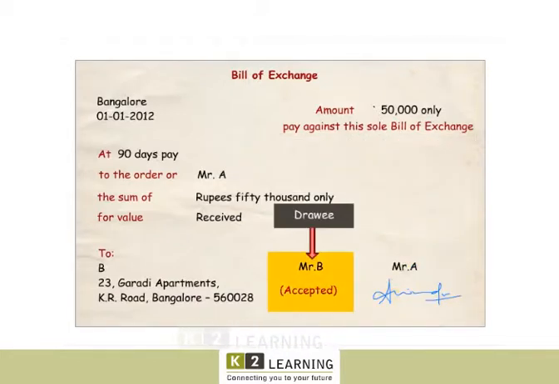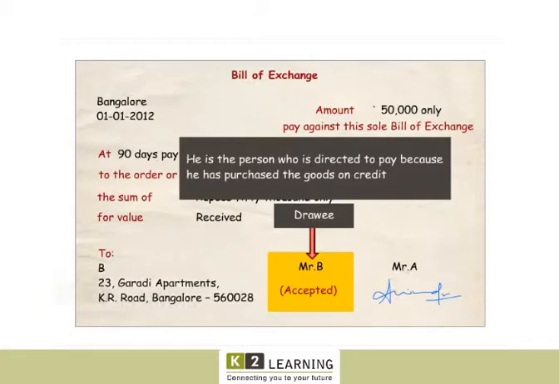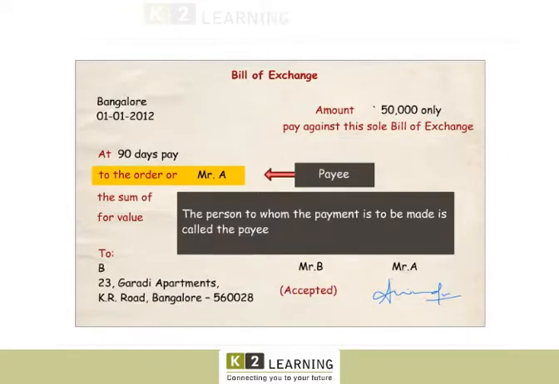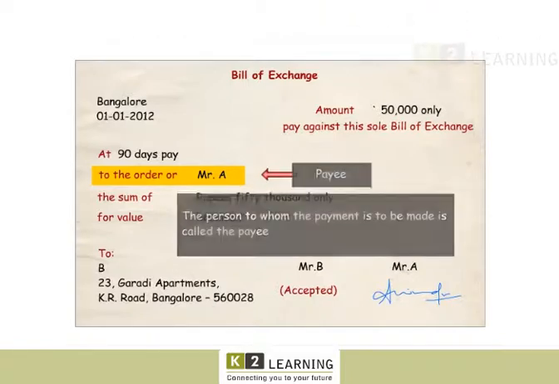The person on whom the bill is drawn for his acceptance is called the drawee. He is the person who is directed to pay because he has purchased the goods on credit. The person to whom the payment is to be made is called the payee.